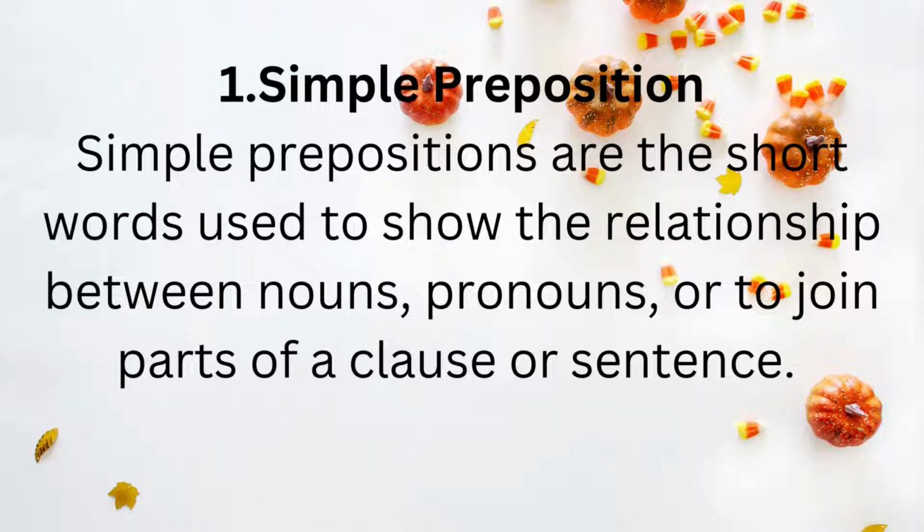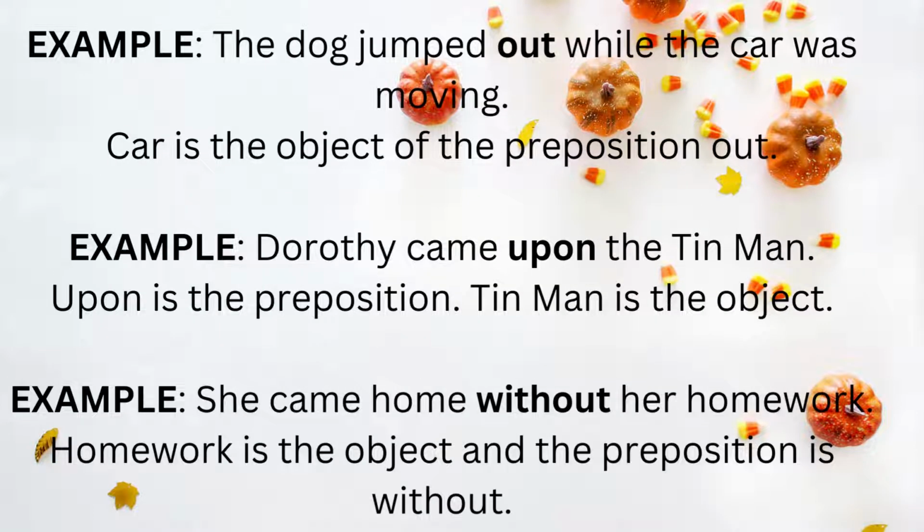Like the name, simple prepositions are very simple. Simple prepositions are the shortest words used to show the relationship between nouns or pronouns, or to join parts of a clause or sentence. There's nothing very difficult in that. The examples are: the dog jumped out while the car was moving. In this example, out is a simple preposition and car is the object of the preposition.